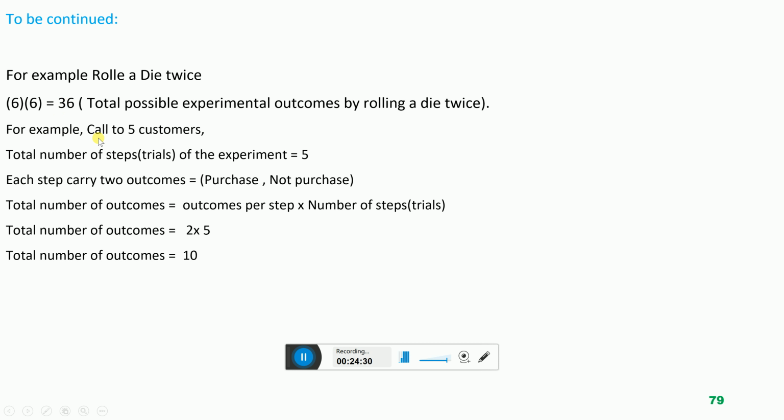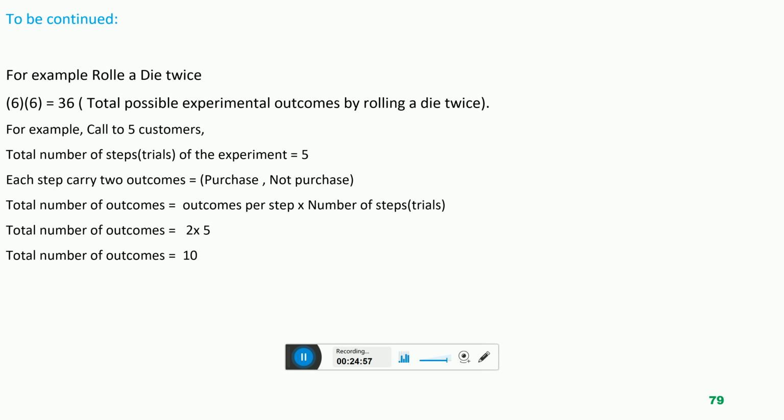For example, call 5 customers. So the experiment is a call to the customer, and this experiment carries 5 steps. 5 times the sales manager will call. So 5 times means 5 steps. And each call carries 2 outcomes: purchase or does not purchase.